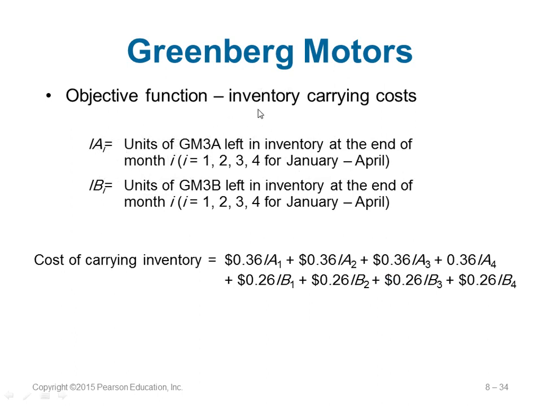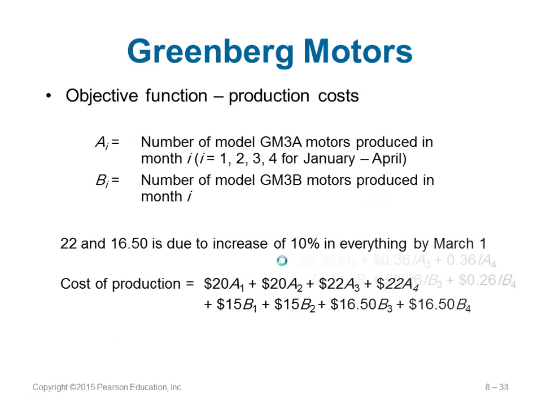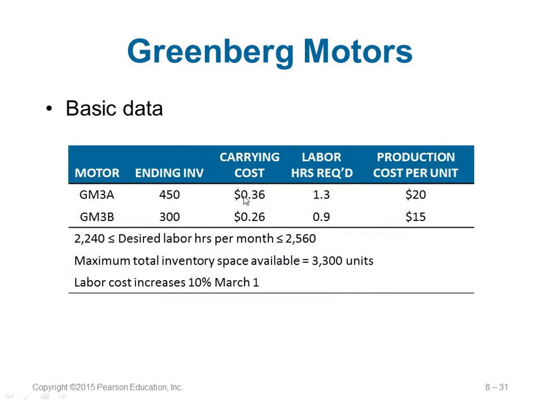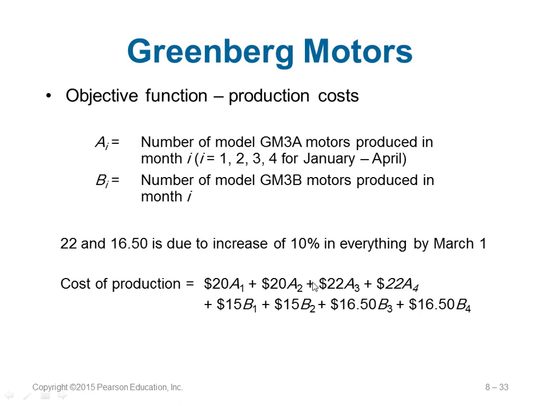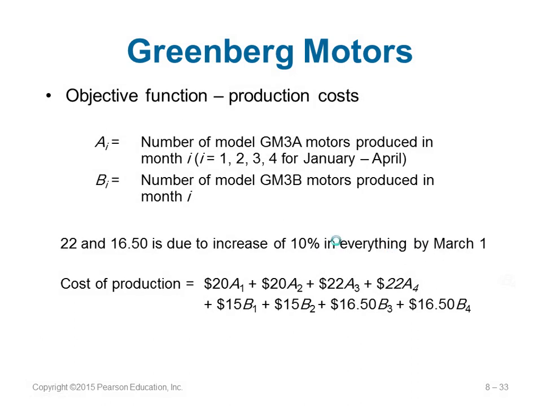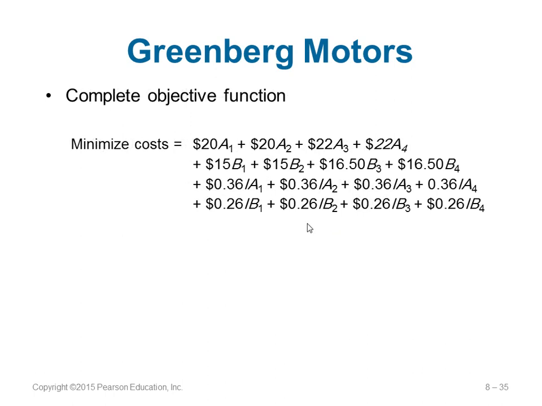And then there is also what is called inventory carrying cost. So you represent it as IA 1, 2, 3, 4 for each month, and IB 1, 2, 3, 4 for GM3B for each month. Here it is given 0.36, 0.36, in the table. The carrying cost is given as 0.36 times X1 and so on. So you will have IA1, IA2, and so on and so forth. Remember, the carrying cost does not increase based on the increase in the labor cost. So this is what you want to minimize. Cost is made up of all these things. The total cost is the production cost plus the carrying cost.